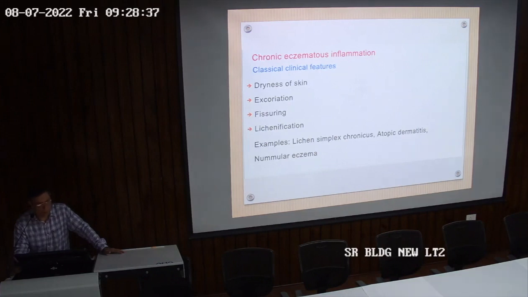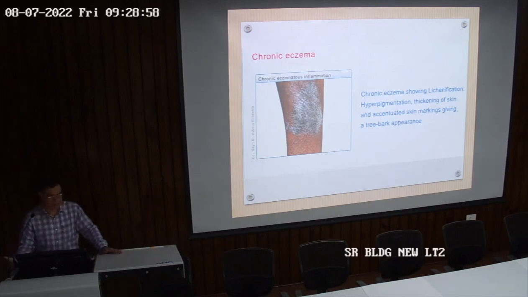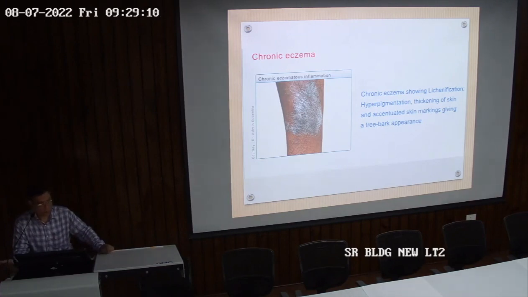Lichenification is like the appearance of the bark of a tree. The skin has become thick, pigmented, and multiple lines are there like the bark of a tree. So this is an example of lichenification, or chronic eczema, showing lichenification and hyperpigmentation. Initially in acute there was erythema and erosion. Here no redness is there as such. It has become pigmented, lichenified. Thickening of the skin is there and accentuation of the skin markings, giving a tree bark appearance. So this becomes a chronic type of eczema.